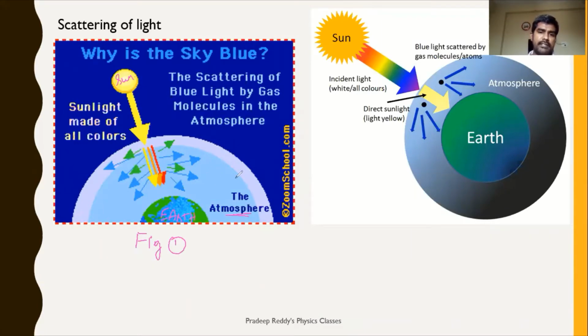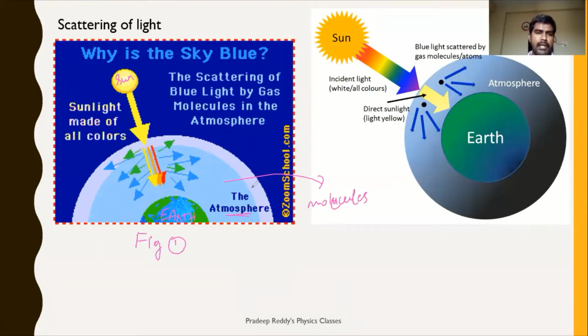And atmosphere consists of molecules. And there are different molecular layers even in the atmosphere. We have troposphere, stratosphere, ionosphere, different layers.